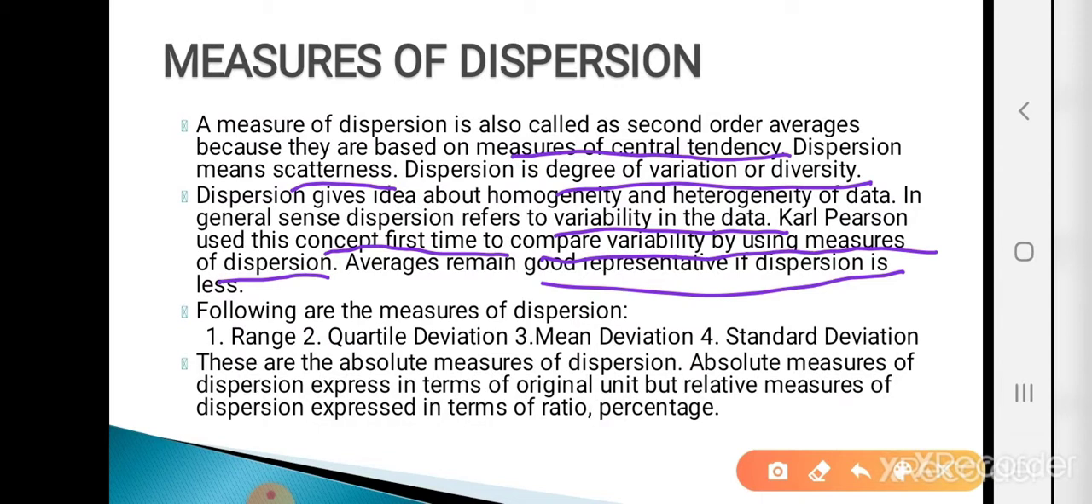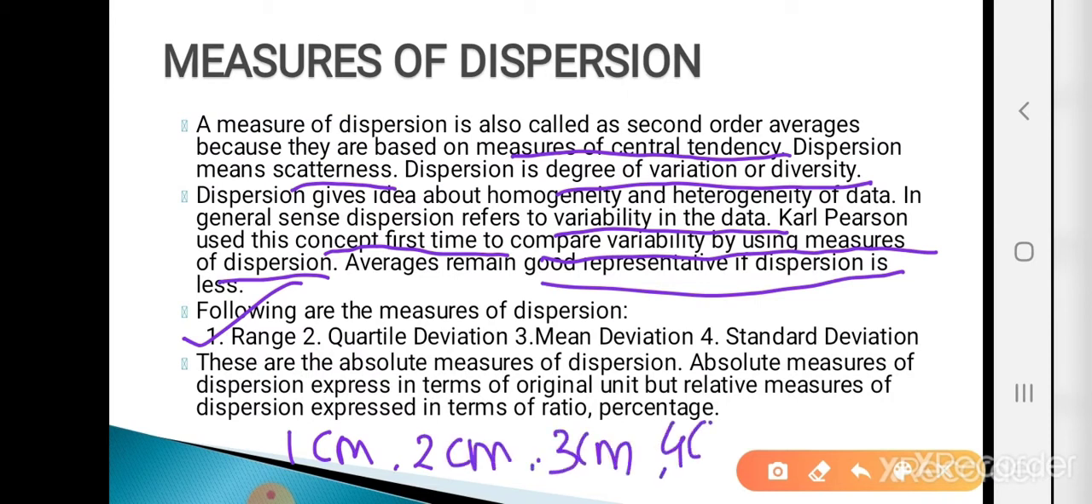The following are the measures of dispersion. There are 4 measures of dispersion. First is range, then quartile deviation, mean deviation and last is standard deviation. These 4 are the absolute measures of dispersion, and absolute measures of dispersion are expressed in terms of the original unit. Suppose for example the data given is 1 centimeter, 2 centimeter, 3 centimeter and 4 centimeter, that means ungrouped data. Here we are given only the values of x.